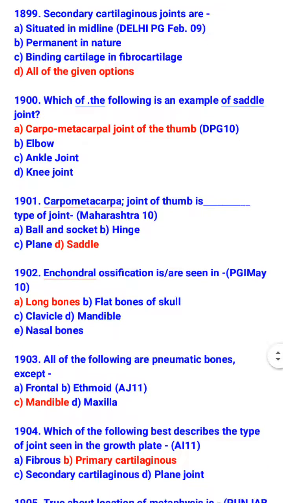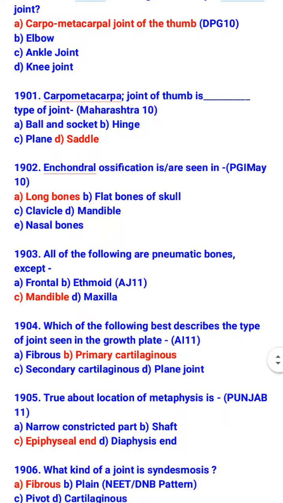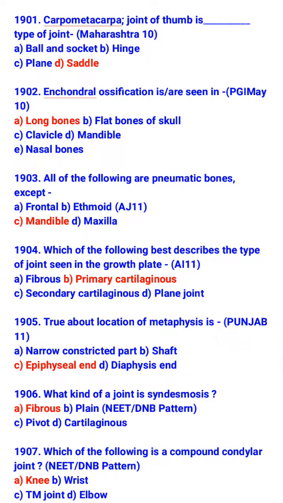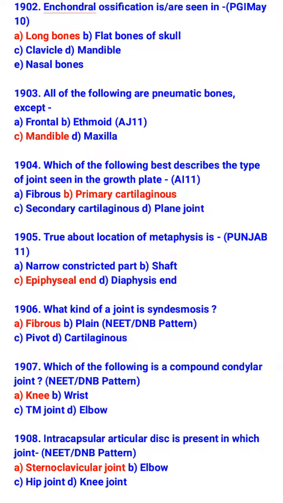Endochondral ossification is seen in long bone. All of the following are pneumatic bones except mandible. So which are the pneumatic bones? Frontal, ethmoid and maxilla. Which of the following best describes the type of joint seen in the growth plate? Primary cartilaginous. True about location of metaphysis is epiphyseal end. What kind of a joint is syndesmosis?